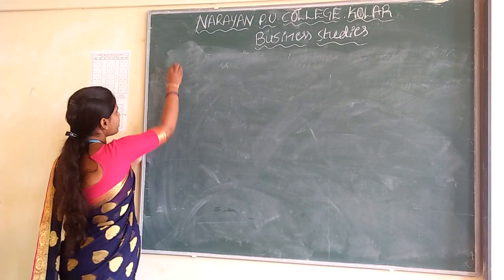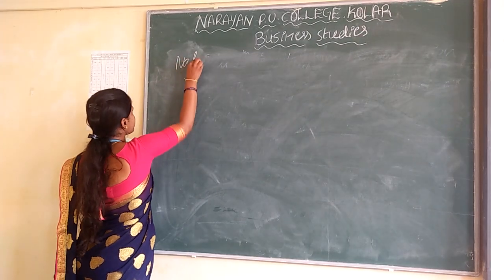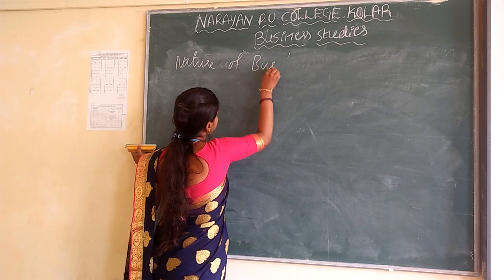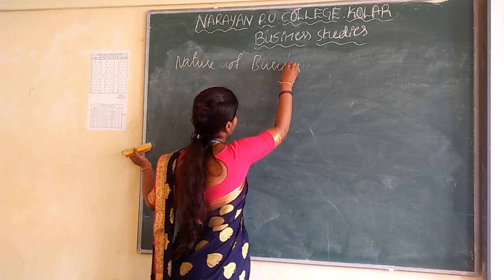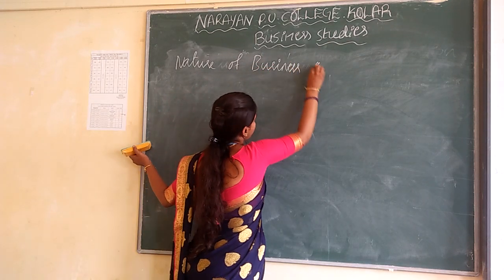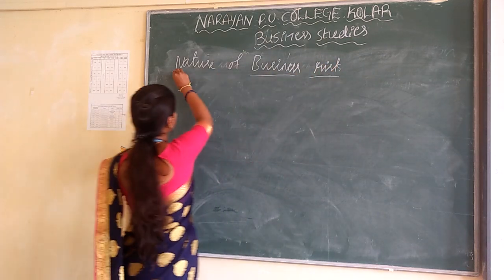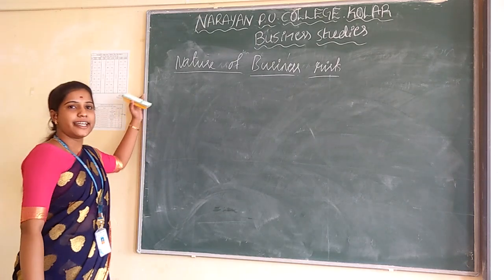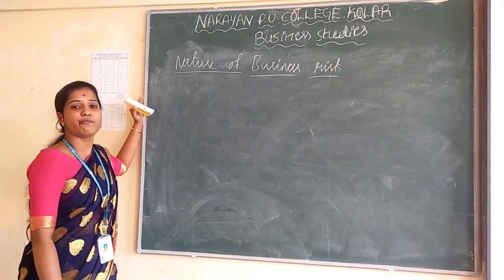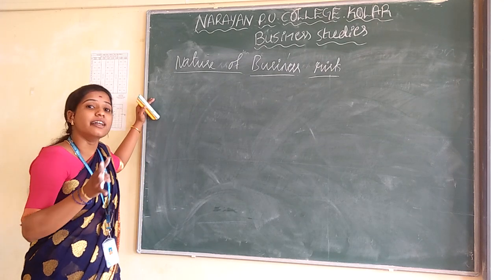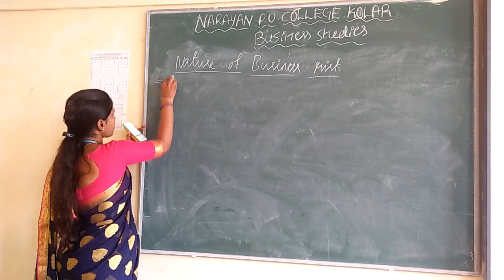The next one is nature of business risk. The first one is that business risk arises due to uncertainties.